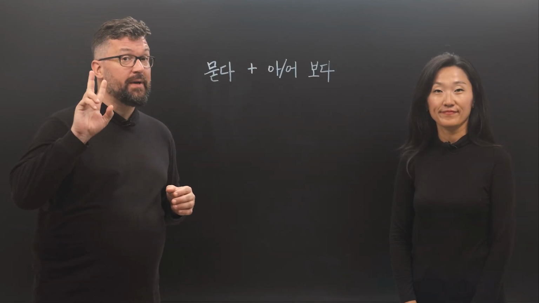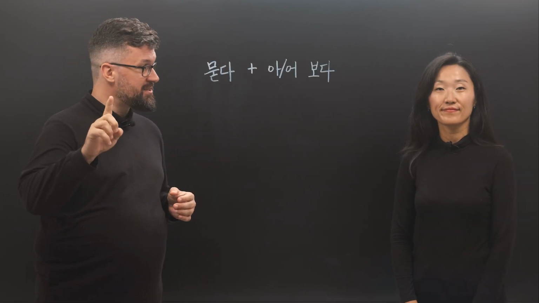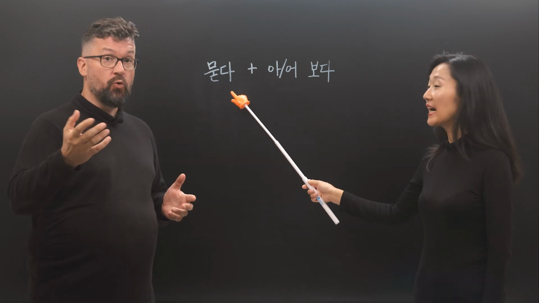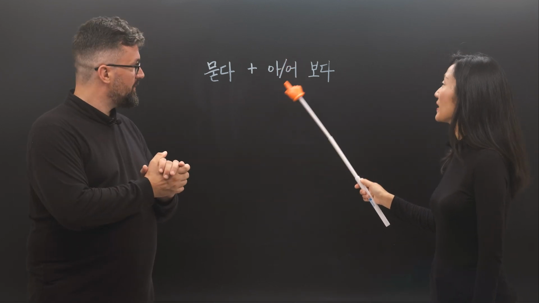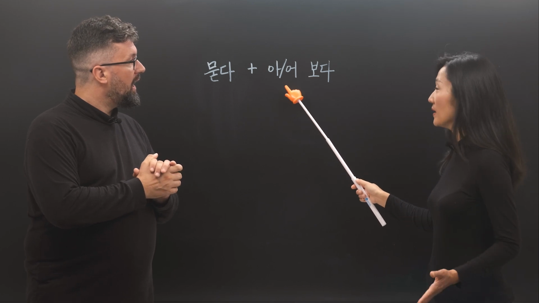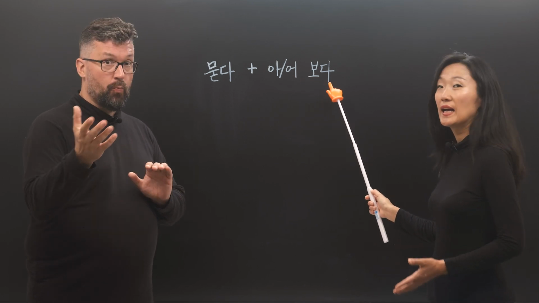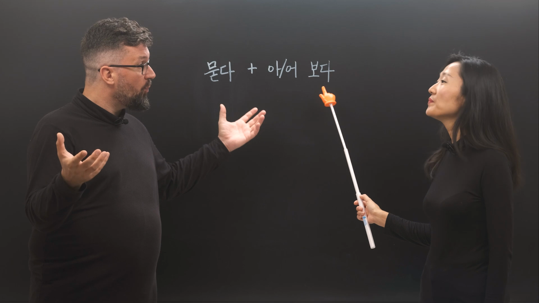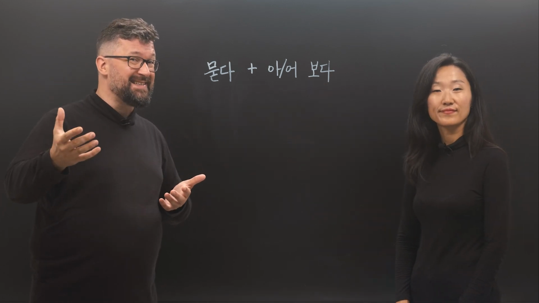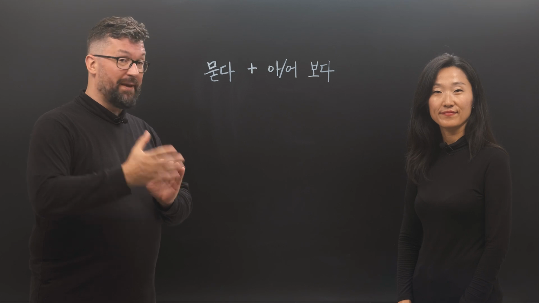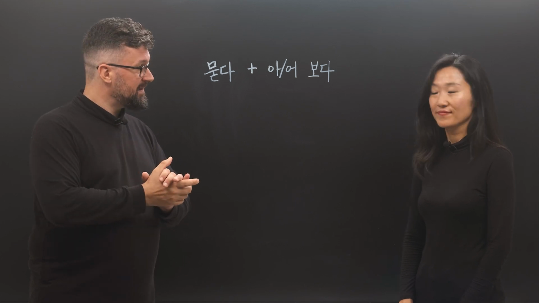And side note number 2, another expression. 묻다. 묻다 is to ask. The verb to ask. And the grammar 아/어보다. 보다 is to see, but 아/어보다 is a grammar that we learn in lesson number 87 of the Korean for Beginners playlist.